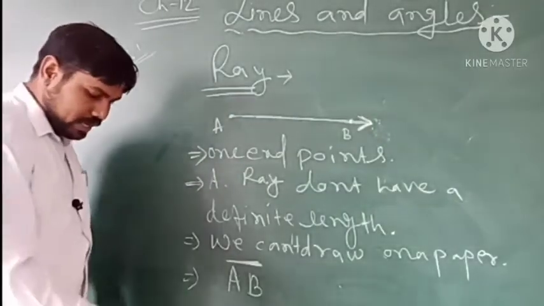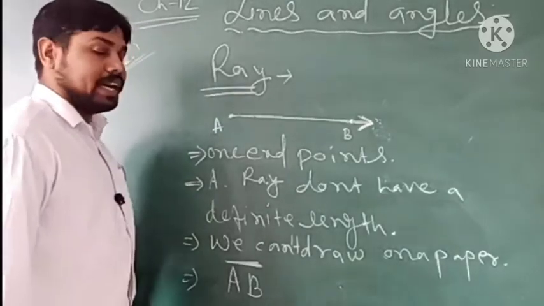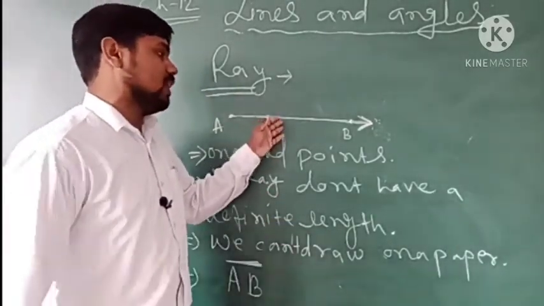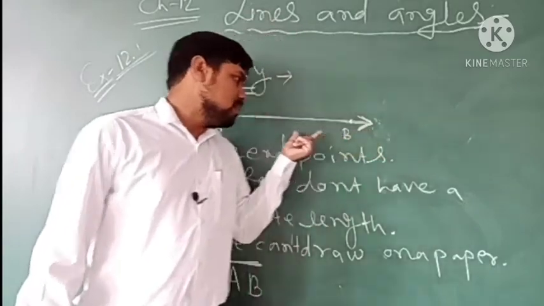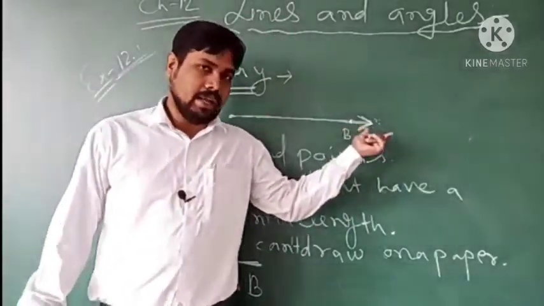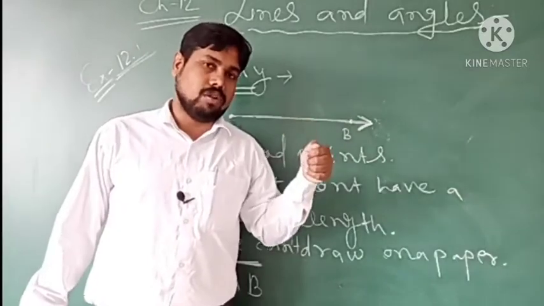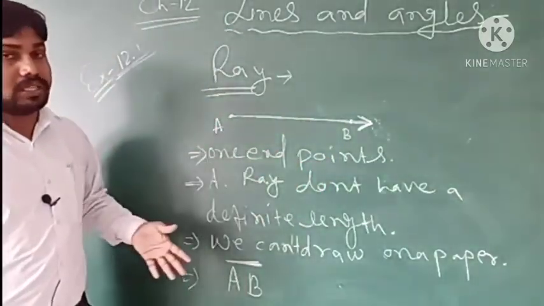So what we can do is we can only represent this. What we have done here is the representation. We have not done the drawing. We have done only the representation of the ray. This is showing what a ray looks like. एग्जैक्टली दिस इज नॉट द रेज.